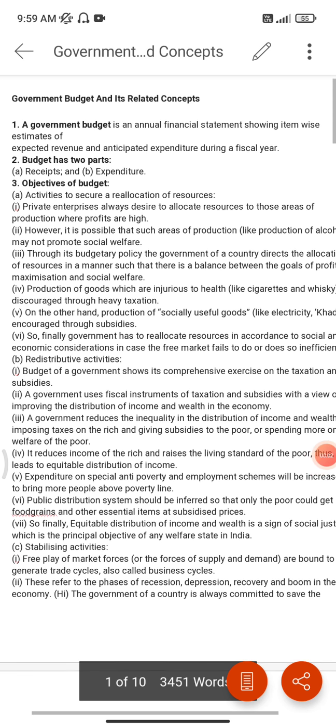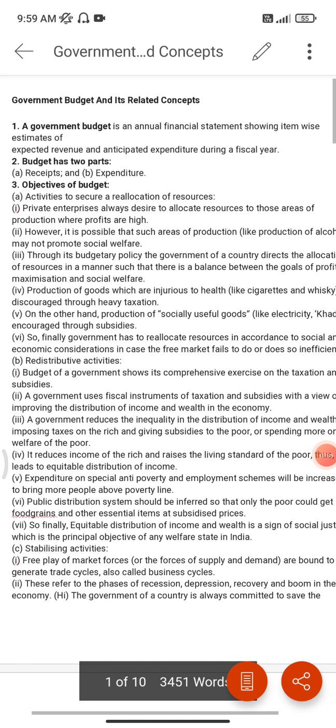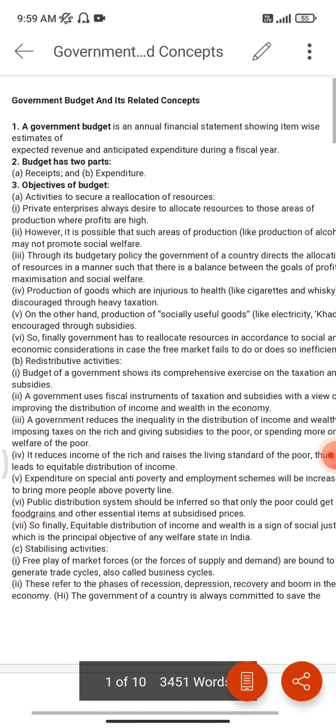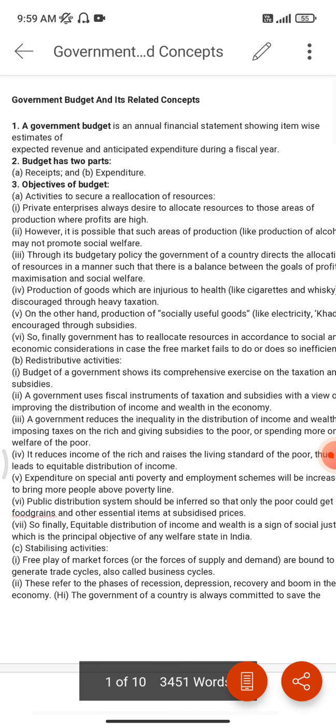Hello everyone, this is our third unit of macroeconomics class 12, and it is about the government budget and its economy. So what is the basic definition of budget? In every household we make our budgets, and a budget is something where we plan the financial activity that we are going to do in the upcoming month or a year.